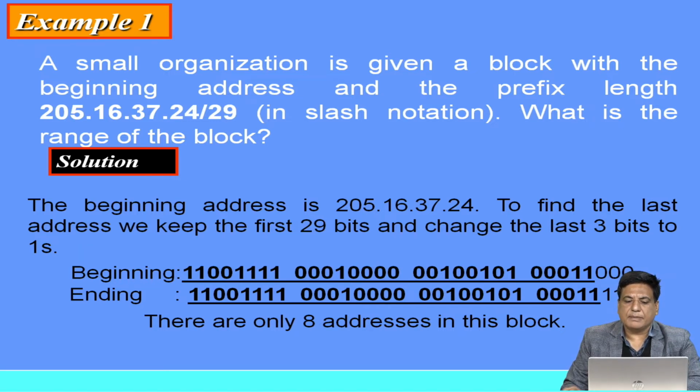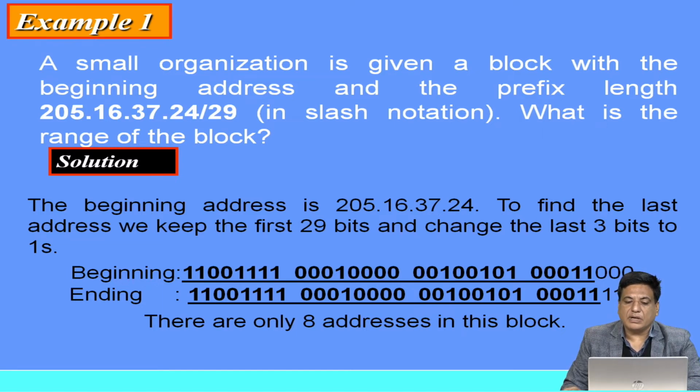The beginning address is 205.16.37.24. To find the last address, we keep the first 29 bits and change the last 3 bits to ones. This is how we can find the range of the addresses in binary and decimal forms.